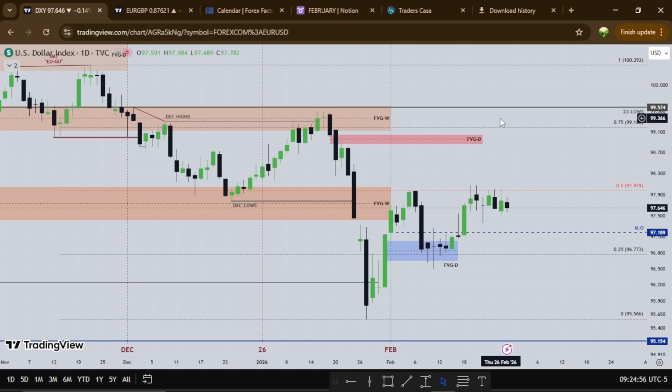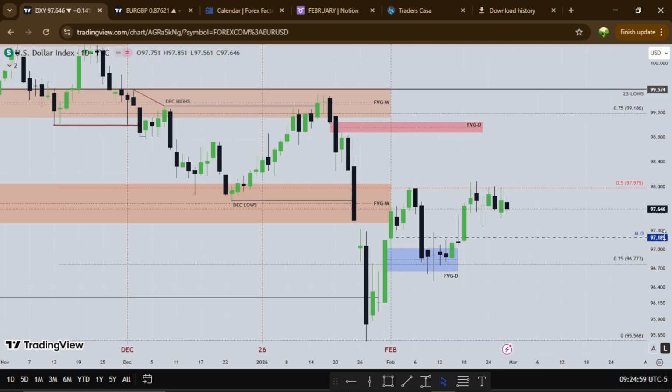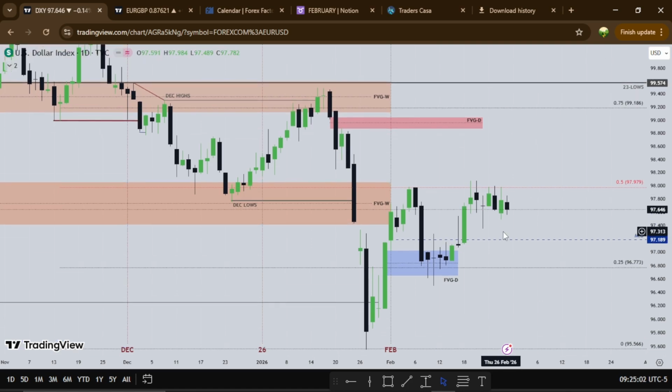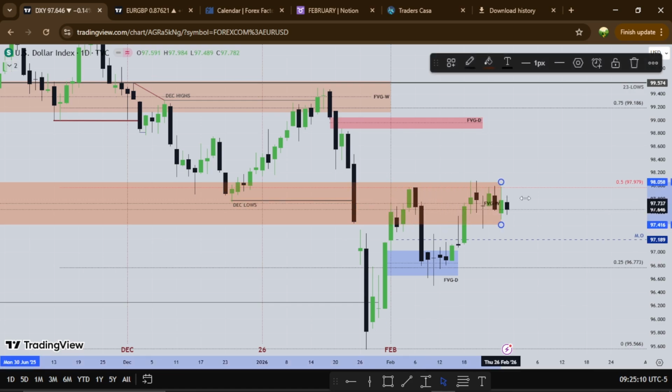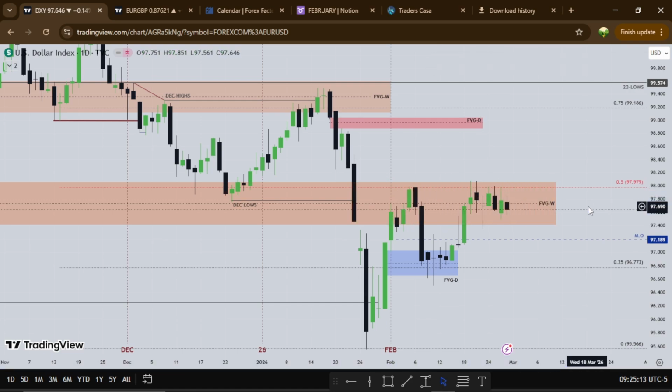So for the month of March, for the new week, what am I expecting for the dollar? I'm waiting for price to give us a clear pattern on where it wants to go, either down or up. But I'm watching this weekly fair value gap. Right now we're closing below the midpoint of this weekly fair value gap. If this fair value gap acts as resistance to go lower on the dollar, I want to see the previous month low be taken out.